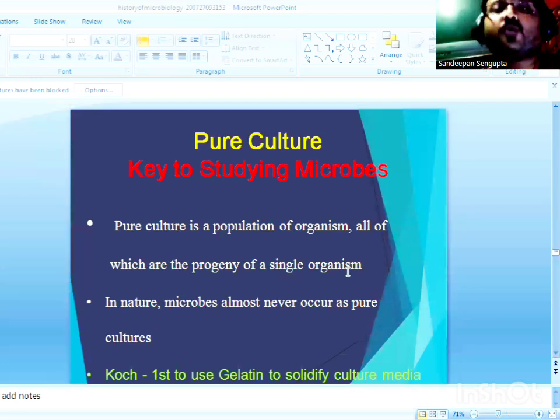In between, Koch also perfected the technique of isolating pure culture, so-called axenic culture, of a particular microorganism from a mixed population of bacteria. And he popularized the use of gelatin as a solidifying agent to prepare solid media plates for growing microorganisms under laboratory conditions. Now, this work of Robert Koch was further extended by his one assistant, Fanny Hesse.